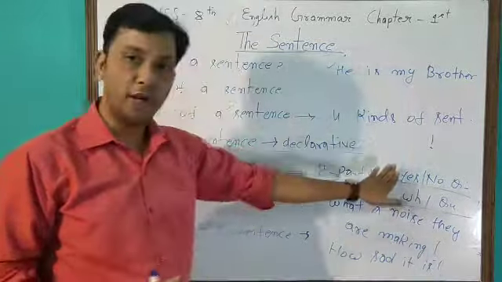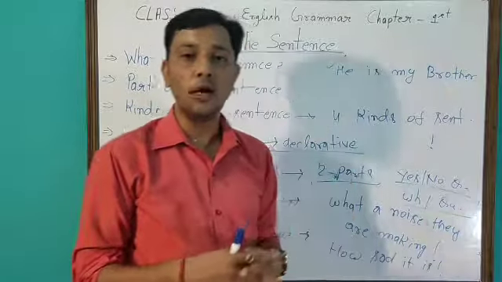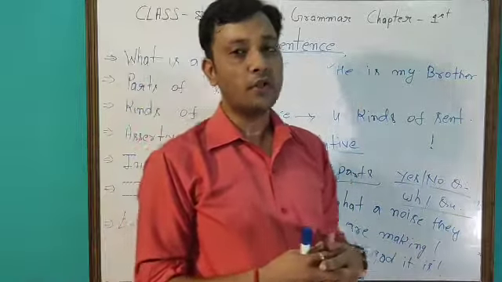Third one is the imperative sentence. A sentence that expresses order, command, request, advice, suggestion is known as an imperative sentence. The last, fourth one is the exclamatory sentence. A sentence that expresses sudden or strong feeling of joy, sorrow, anger, delight, surprise, wonder is known as an exclamatory sentence.